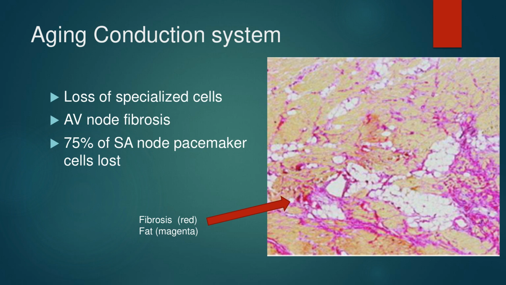Histology of the aging heart shows increased fibrosis, collagen deposition, and calcification. Additionally, we see more fatty infiltration and markedly less numbers of specialized heart cells responsible for electrical conduction.